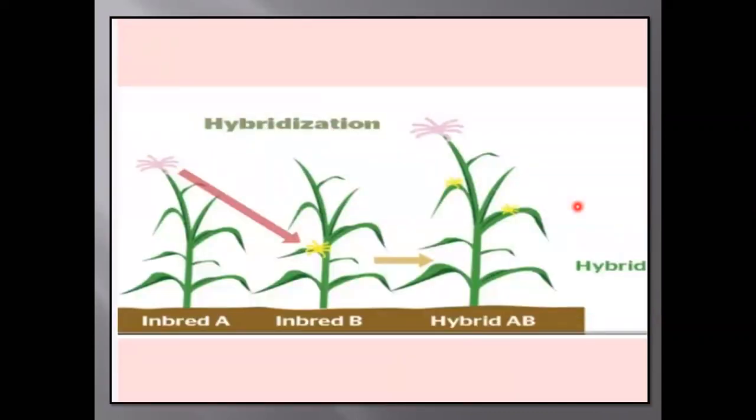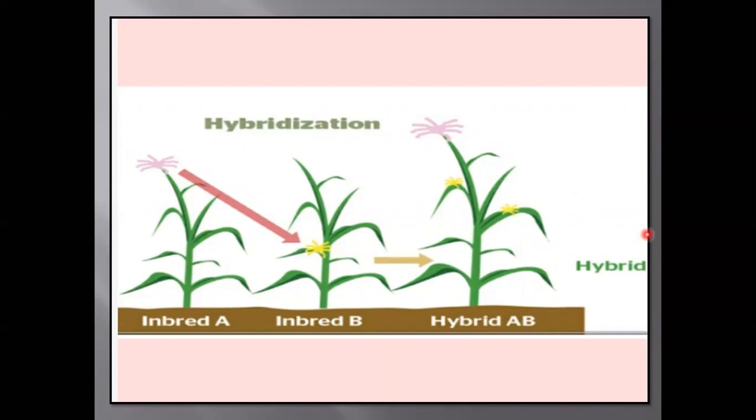Now last is hybridization. What is hybridization? Very important. Nowadays, if we want a high yield variety, what can we do? Hybridization is a technique used for developing new varieties of crop by crossbreeding two different varieties.